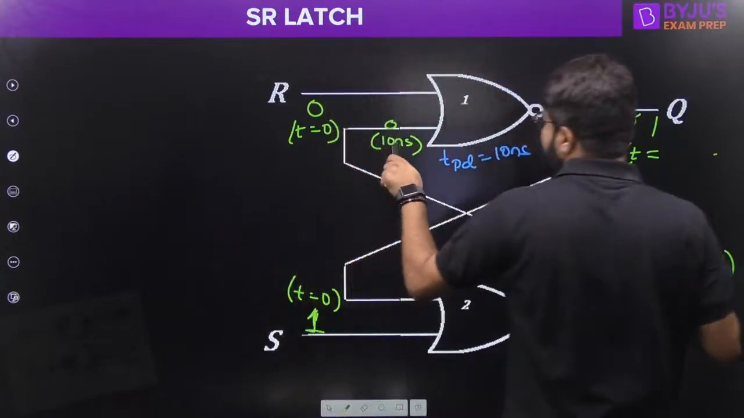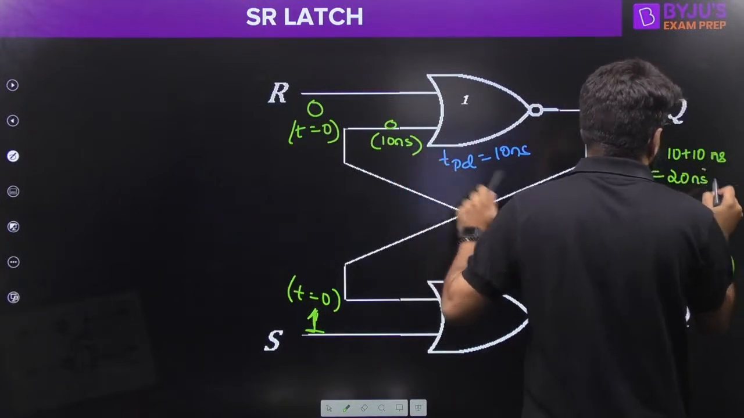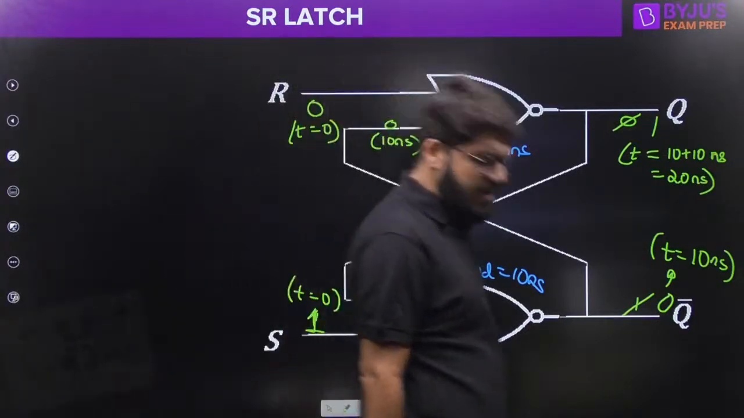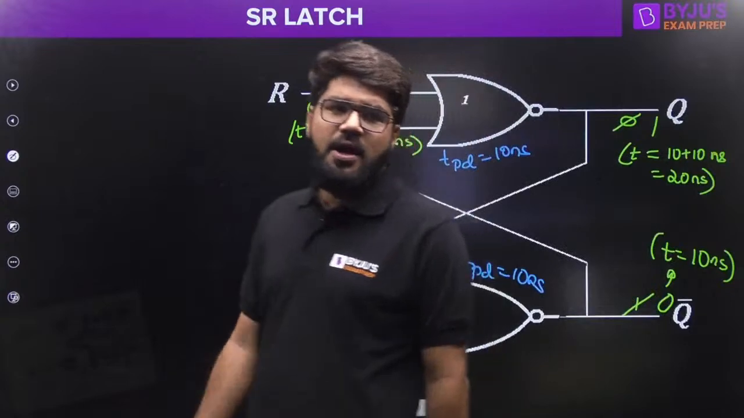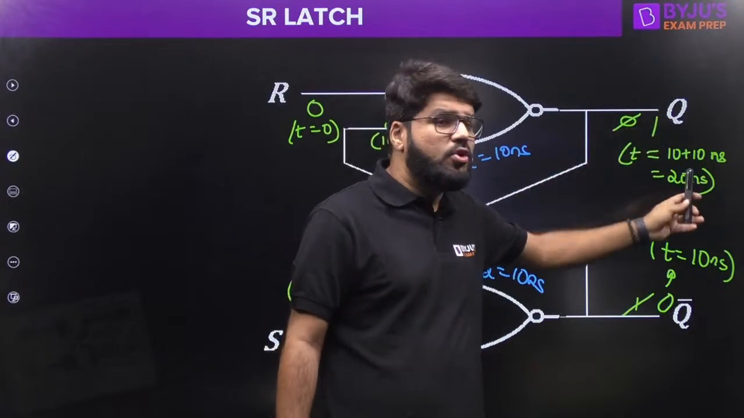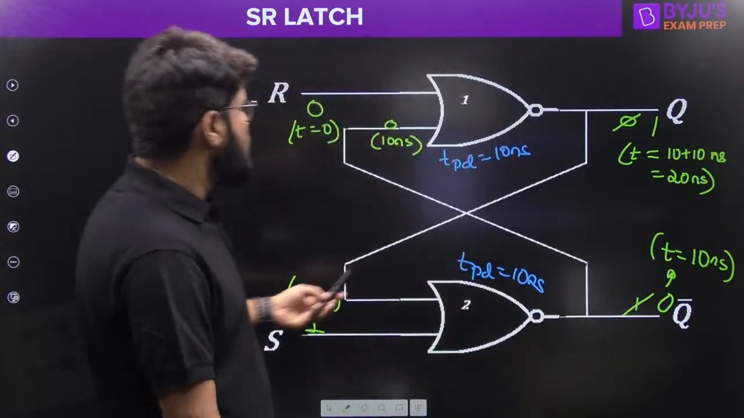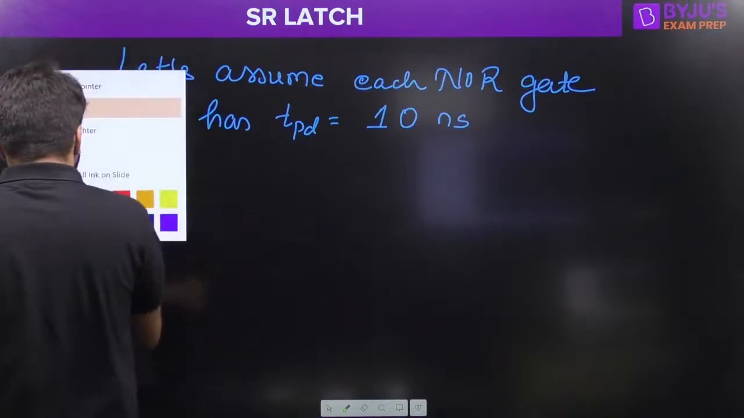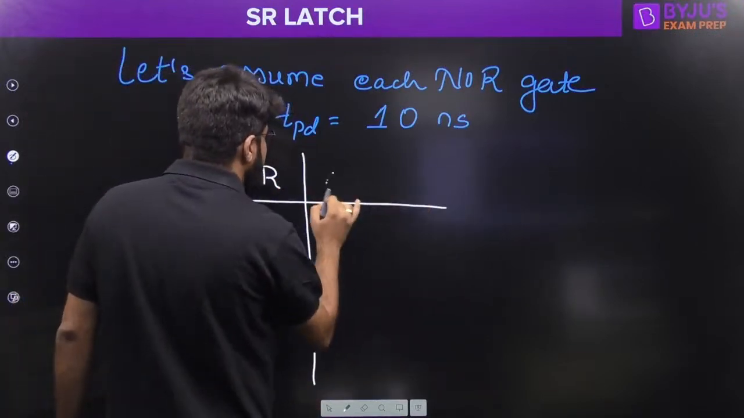So the time already completed was 10, and here the total time is 10 plus 10, that is 20 nanoseconds. Are you getting it? So what is the final time required to set the device? Q becomes 1 after a total of 20 nanoseconds. So just see this particular table once again with me.